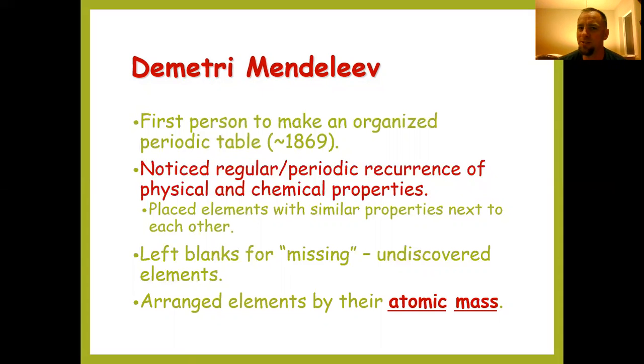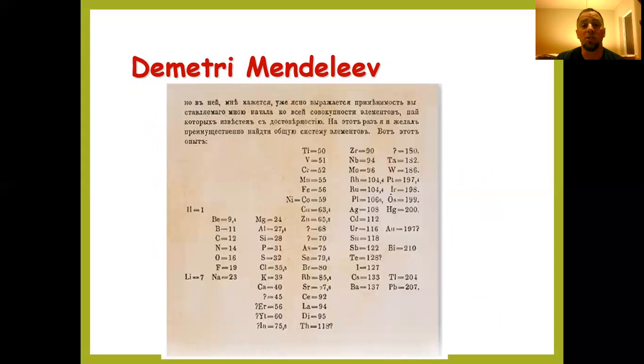It's close. If you take a look at the periodic table, you may want to do this: see if you can find somewhere where the mass does not increase. We know today that the elements on the periodic table are arranged by their atomic number. So Mendeleev had a little bit of information. Here's some of the elements that he was able to put into his version of the periodic table.